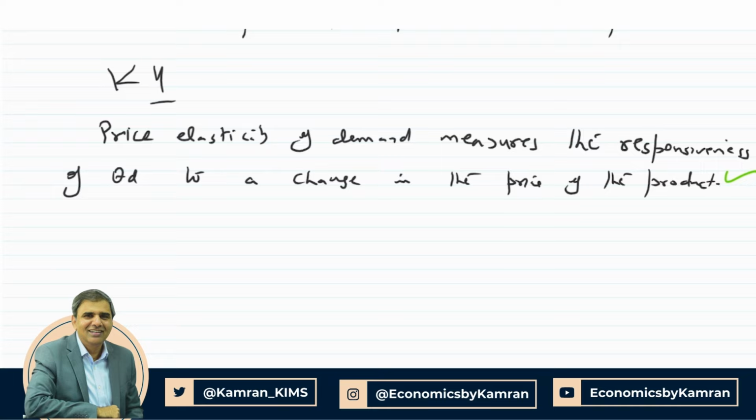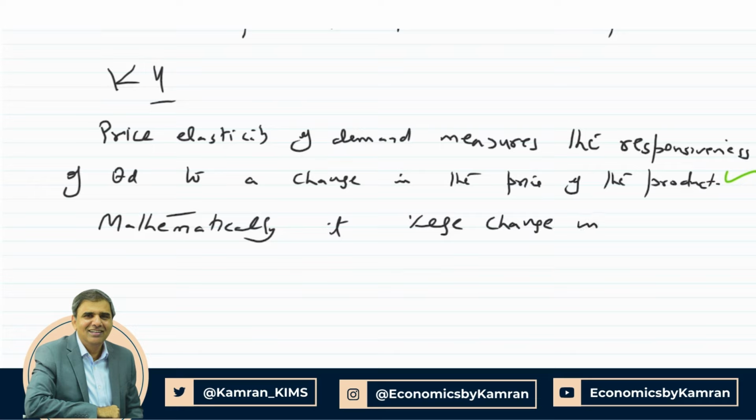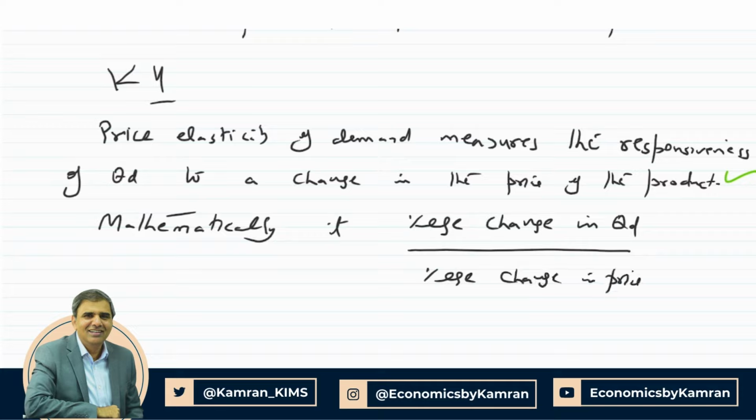Now, the examiner has asked us to give the formula. Mathematically, it is percentage change in quantity demanded divided by percentage change in price. Now once we give this formula, we get the second knowledge understanding mark. So out of 3 knowledge understanding marks, we have scored 2 marks so far. For the third mark, we need to tell the examiner the meaning of either price elastic or price inelastic demand.